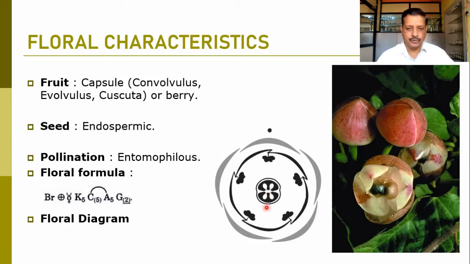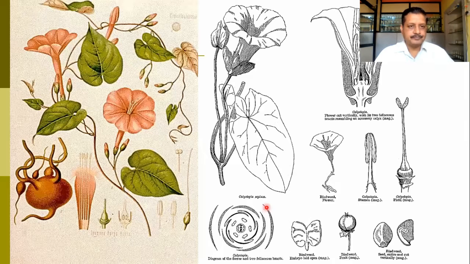So here in the floral diagram we have shown that this is the drawing, botanical drawings or botanical illustrations we can call them. Here you can find the Ipomoea genus, where the color structure of the color paintings of that particular plant has been made. Here you can find all the structure.